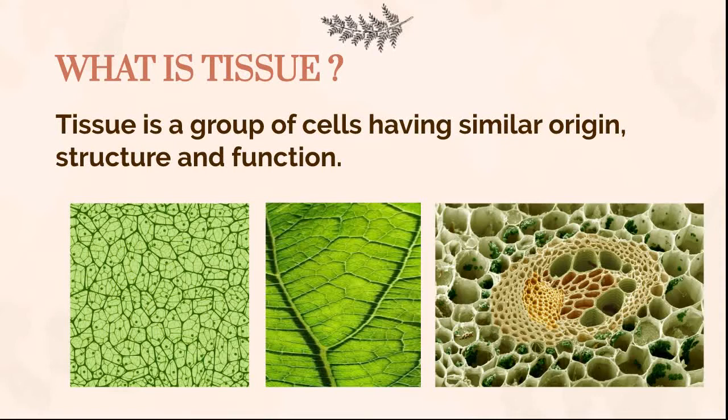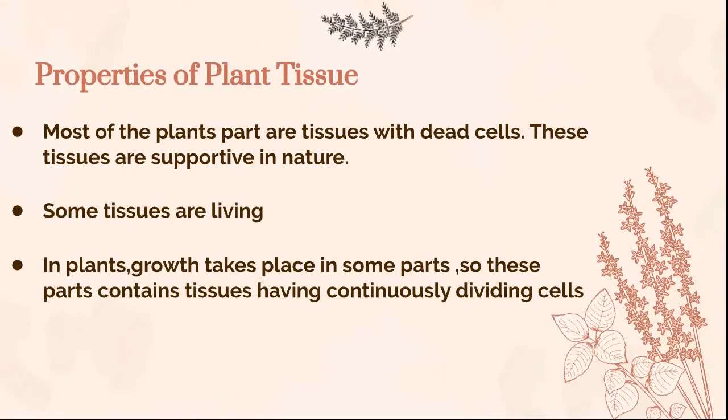What is tissue? Tissue is a group of cells having similar origin, structure and function. So a group of cells which have the same structure and function are called tissue. They are said to form a tissue. Now, why are plant tissues different from animal tissues? The needs of the plants are different from animals.